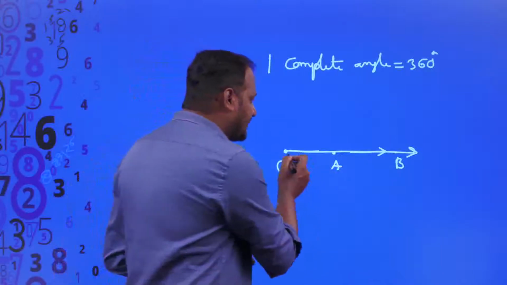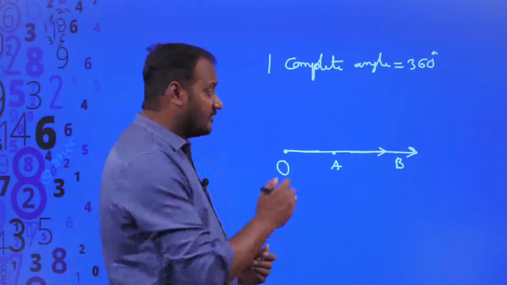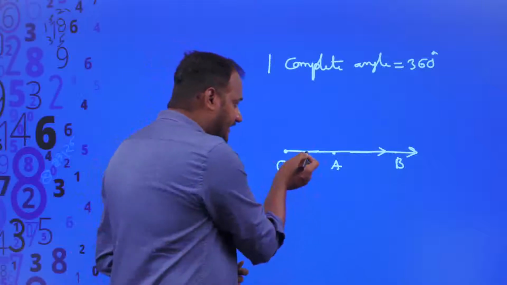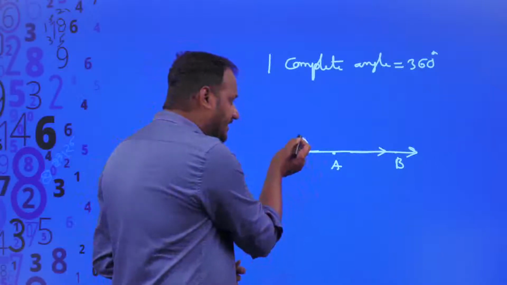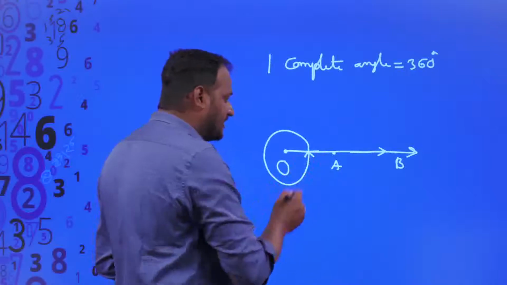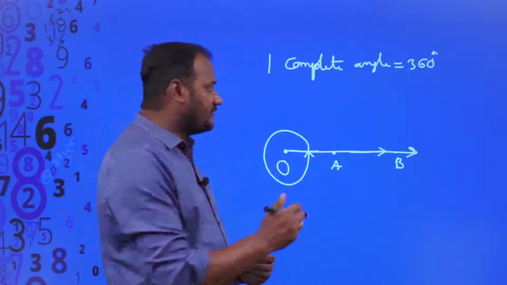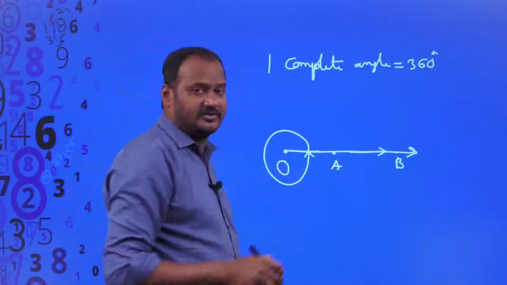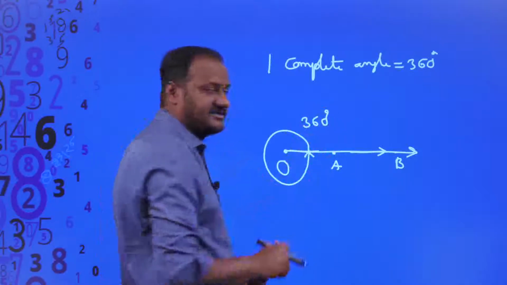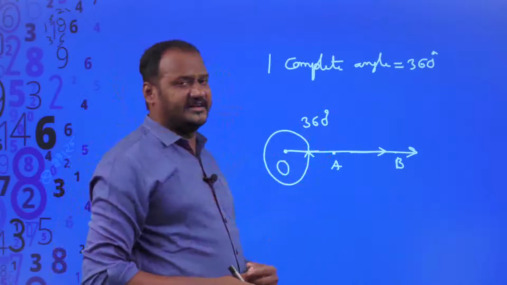And if you consider that ray OA as the initial ray and ray OB as the terminal or final ray, and it starts rotating in the anti-clockwise direction and comes to the same position after one complete revolution, then the angle formed by OB with OA is said to be 360 degrees, right? That is what is called one complete angle. Now this is 360 degrees.